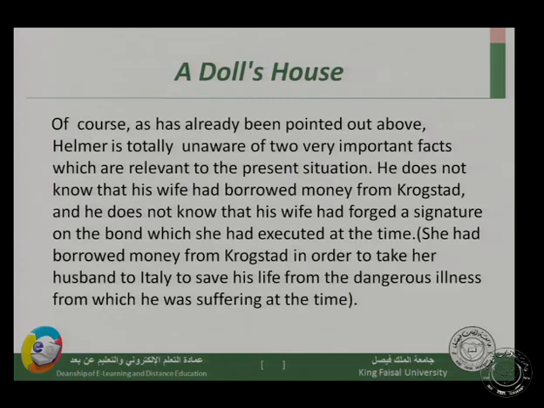Of course, as has already been pointed out above, Helmer is totally unaware of two very important facts which are relevant to the present situation. He does not know that his wife had borrowed money from Krogstad, as we mentioned before. And he does not know that his wife had forged a signature on the bond which she had executed at the time. She had borrowed money, remember, from Krogstad, and this is very important.